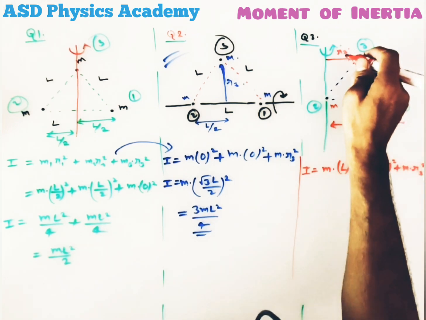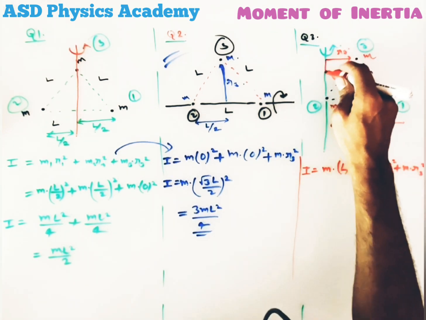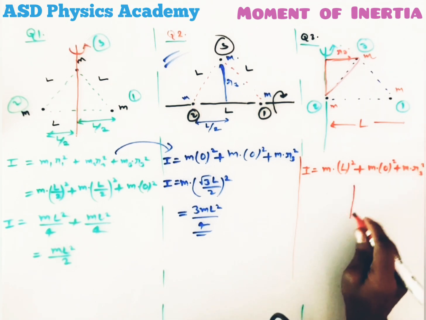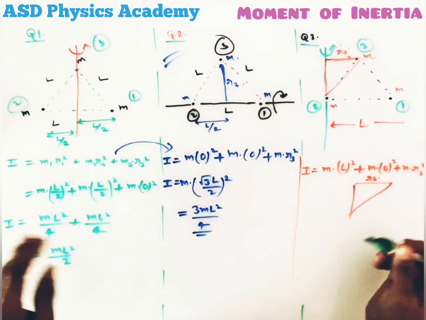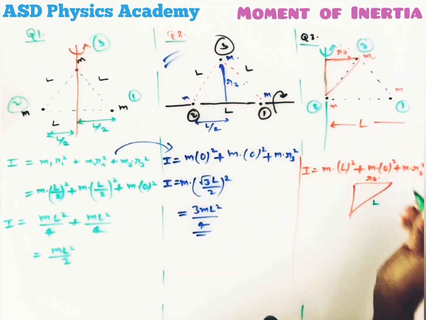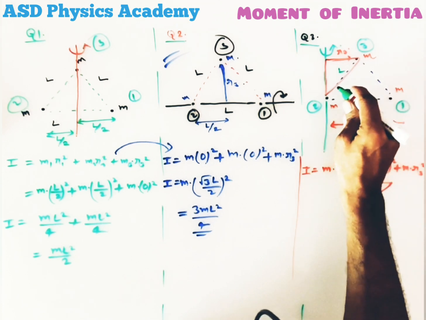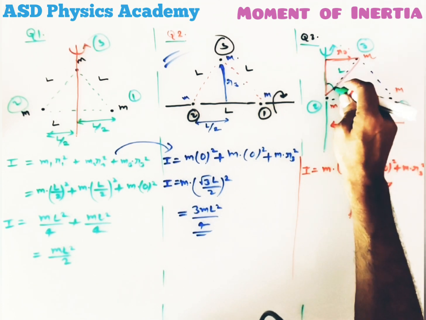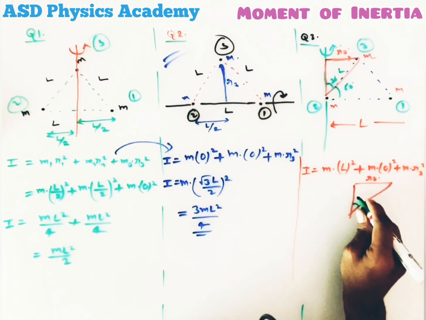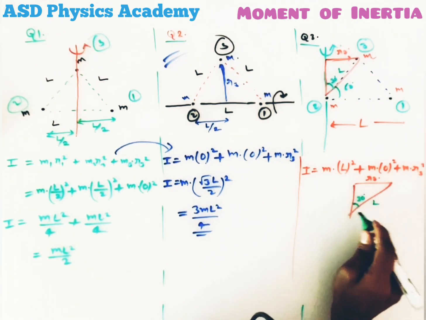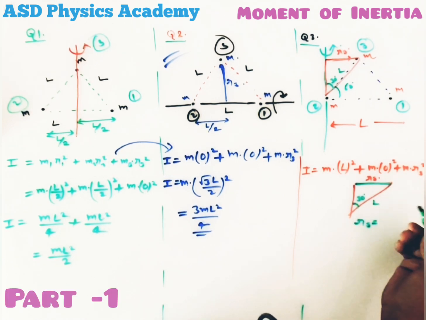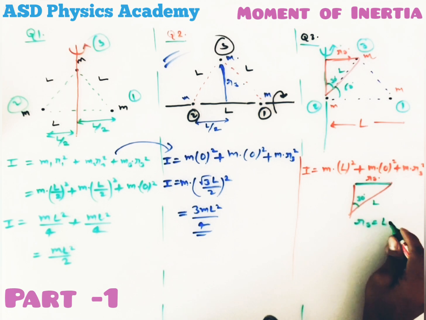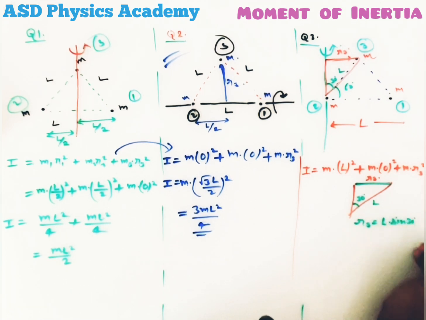Now again first we will calculate this distance. Again I will draw this triangle here. We have to calculate this r3, and we know that this length is L. We know that in an equilateral triangle this angle is 60 degrees. That means this is going to be 30 degrees, so this is also 30 degrees. When we see this triangle, this length r3 is given by, from trigonometry, r3 equals L sin 30. That means L by 2.